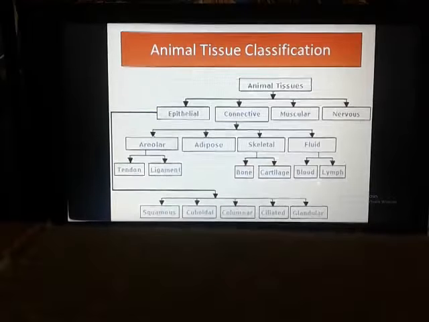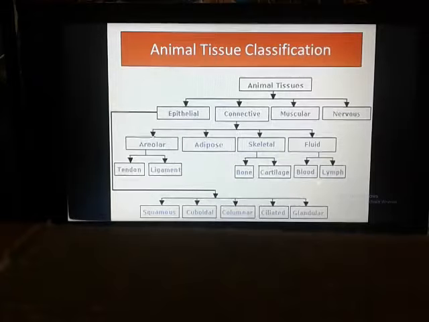And the lymph is the fluid surrounding the body cells, essentially the plasma with some leukocytes, or white blood cells, that have left the blood capillaries. The main function of fluid connective tissue is the transportation of substances like glucose, amino acids and oxygen. So these are the functions of the lymph, or the fluid connective tissue. So this is all about your animal tissues.